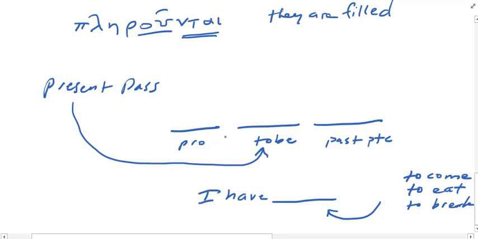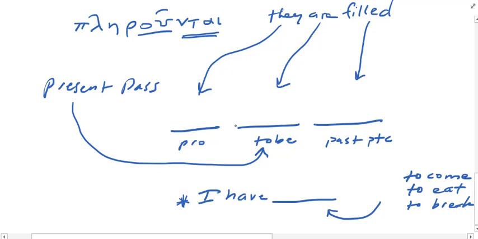So let's take a look at plērountai, for example. What do I have here? My pronoun for the third person plural is they, right? So that's where my pronoun goes. Which form of to be am I using since it's the present passive? I'm using are, right? That's the present form. And then the past participle, filled, right? Like if I wanted to use the verb to fill in this type of a construction, I would say I have filled, you see?